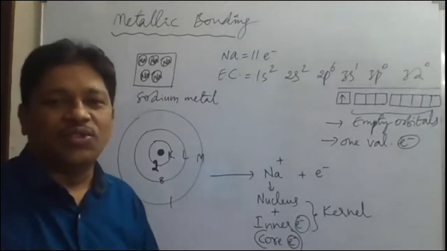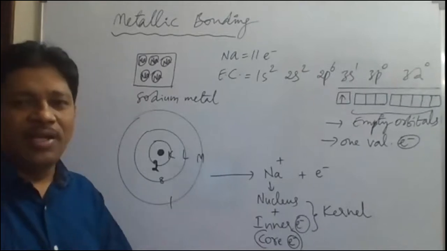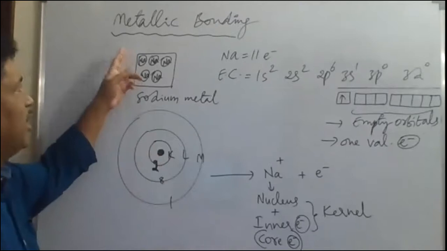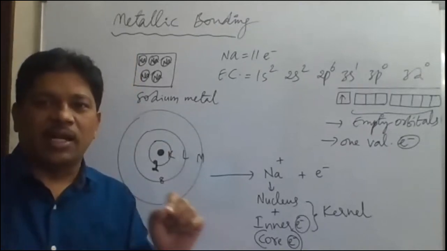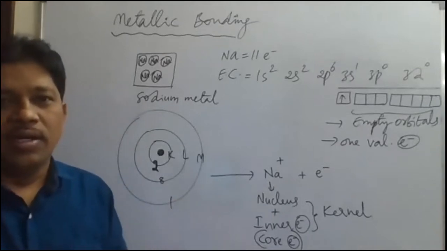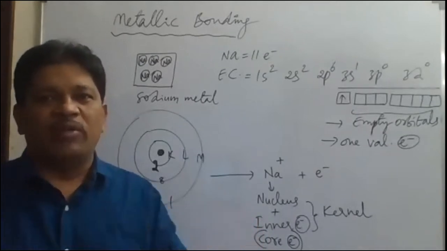Hello everyone. Today we are going to discuss metallic bonding, and we continue with hydrogen bonding also. Okay, so metallic bonding is nothing but the bond between metal atoms and metal atoms. The metal atom versus metal atom is what? Metallic bond. If you take non-metal versus non-metal, generally covalent bond will be formed.